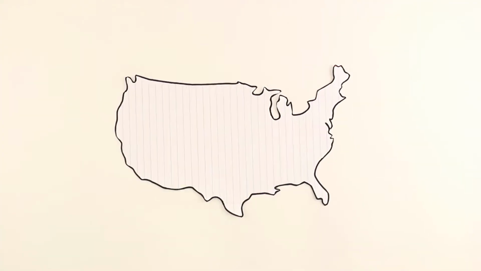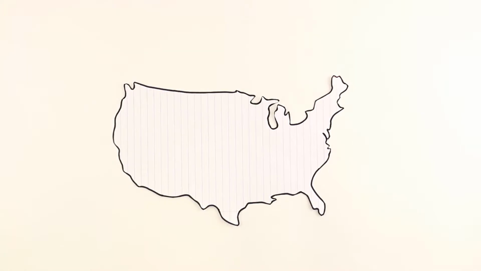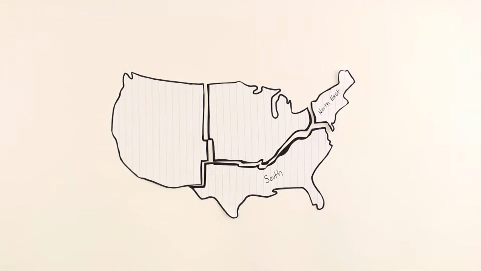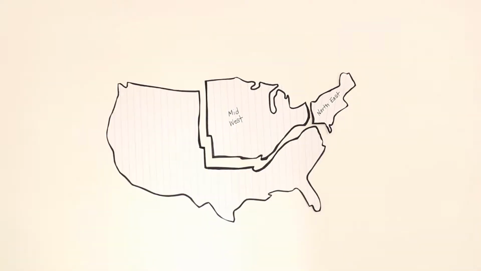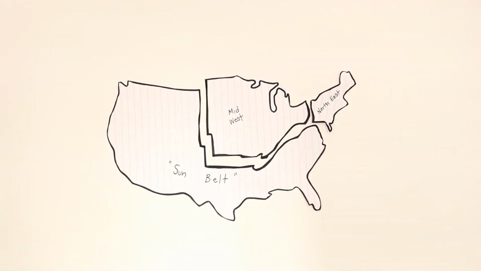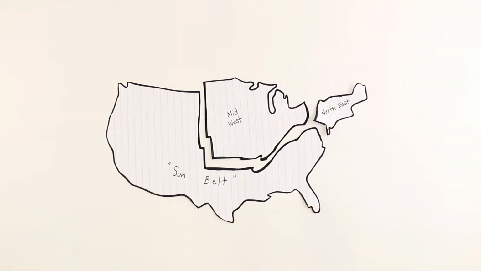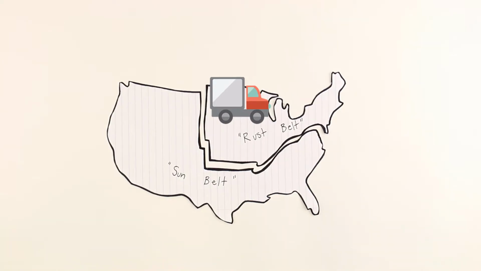In addition to urban and rural, there is another way to divide the United States based on location. The United States is divided into 4 main geographical regions: the Northeast, South, Midwest, and West. The last 2 censuses have shown that the South and West are the fastest growing regions by population. These areas have earned the nickname the Sun Belt due to their warm temperatures. In contrast, the regions in the Northeast and Midwest have grown much more slowly. These regions are sometimes referred to as the Rust Belt because they are home to older industrial cities.